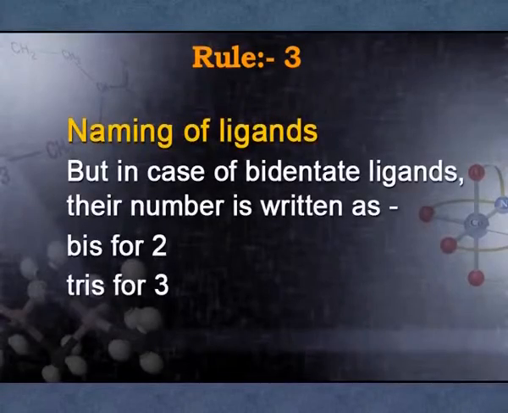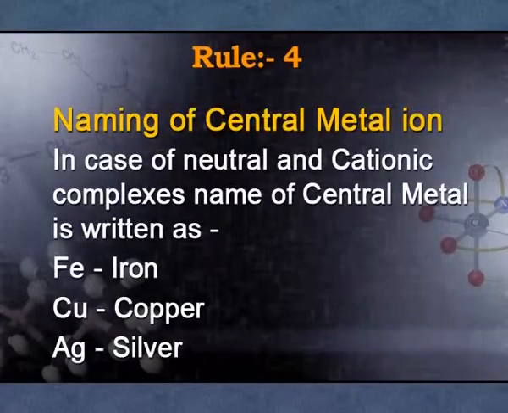And in case of bidentate ligands, we use bis, tris. These are the common terms we use to give the IUPAC naming. Third, when we give the IUPAC name, first we write the name of the ligand, then the name of the central metal ion, then its oxidation state.